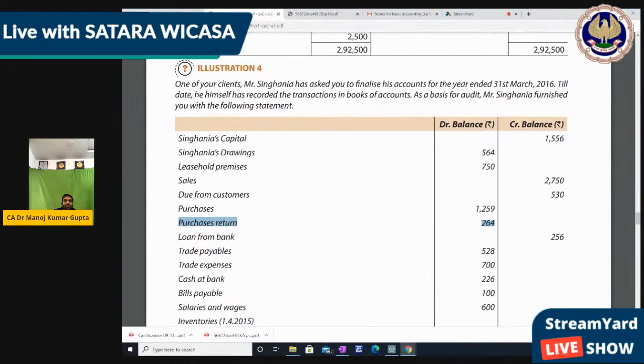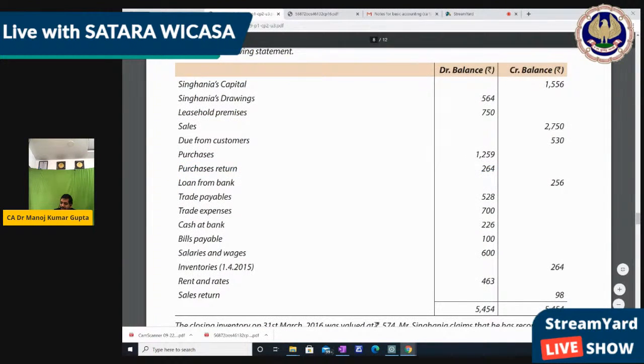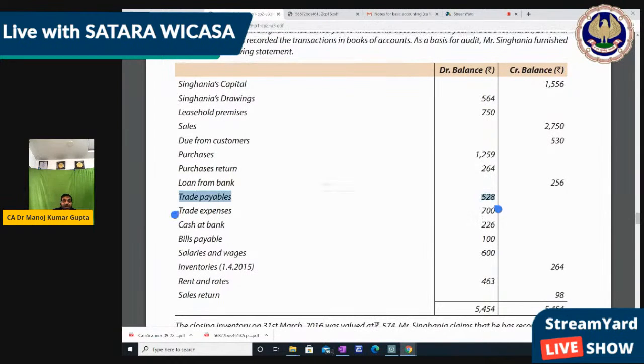Next, loan from bank, credit side, definitely a liability, loan should be credit side. Trade payable, this is what we have to give, it should be credit side. So this is the third mistake, right? So trade payable should be credit side. Now trade expense is debit side, correct. Cash at bank, correct. Bills payable, it is credit side. Bills payable should be credit side. So this is the fourth mistake. He had made a fourth mistake, right?